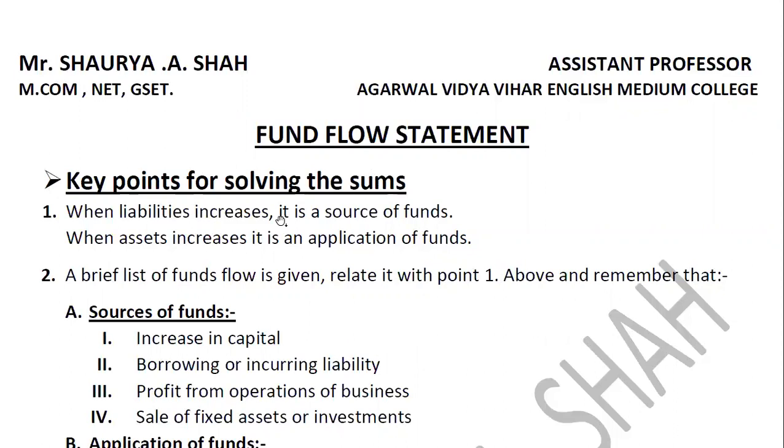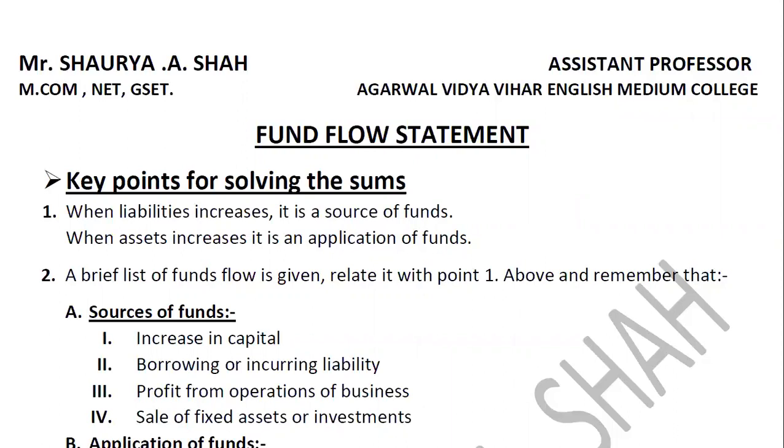Now starting with today's part, students: the fund flow statement. As we saw in the last lecture, all the theory part, fund flow includes mainly 3 parts. One is the statement showing changes in working capital, that is current assets and current liabilities, increase or decrease. Second is your profit and loss adjustment account, in which you give the effect of various kinds of non-cash items or non-asset items,